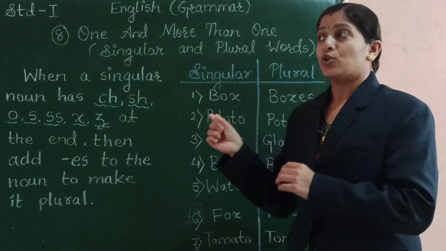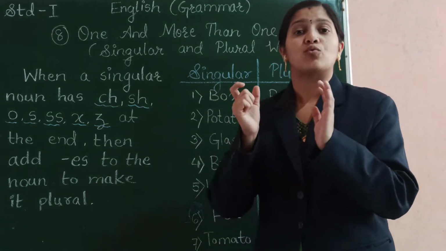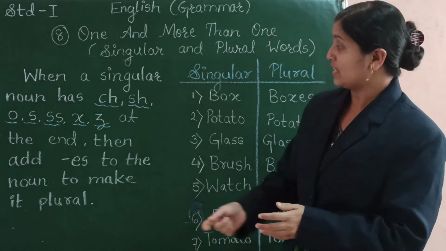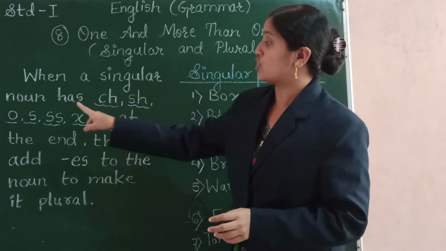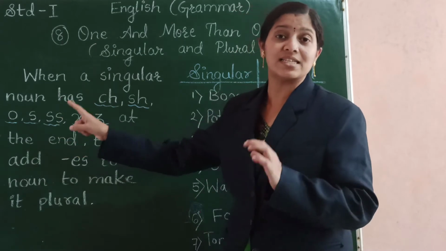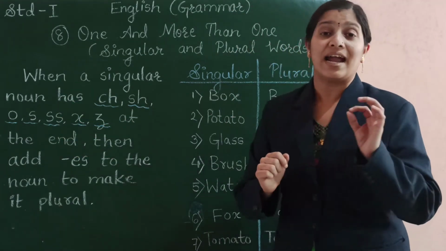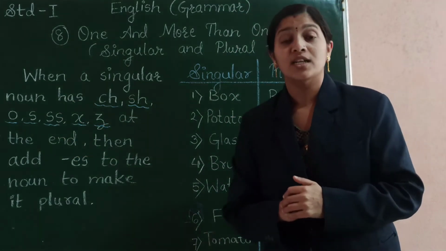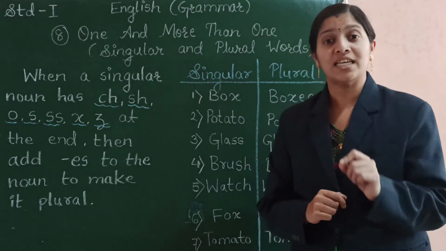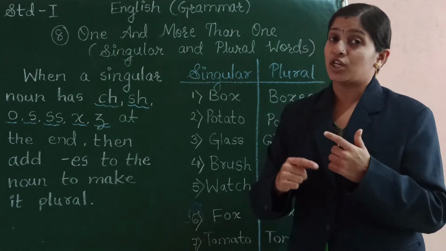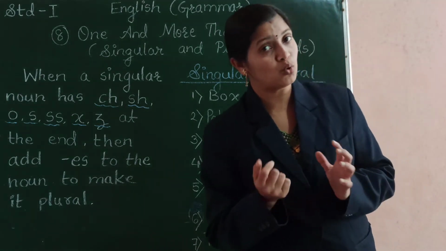So the rule says that if the nouns or words given to us are having CH, SH, O, S, double S, X or Z at the end of that word, then we have to add ES to that word to change that word into plural form.